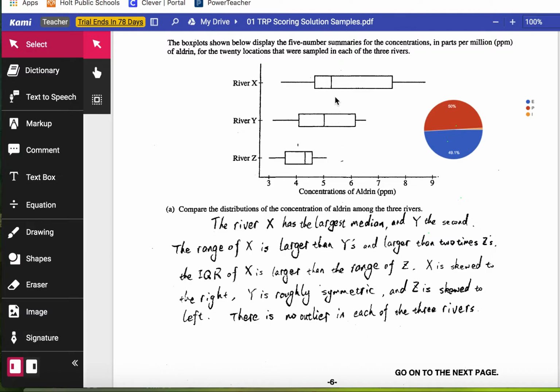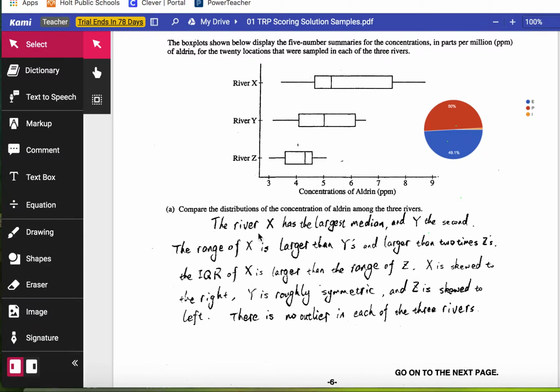It is likely that river X is skewed to the right, Y is likely symmetric, and river Z is likely skewed to the left. Now, other questions or other problems that we'll do throughout this course make it easier to see shape. Box plots, main point of this, and we'll see this in the next parts, it is really tough to see shape in a box plot.